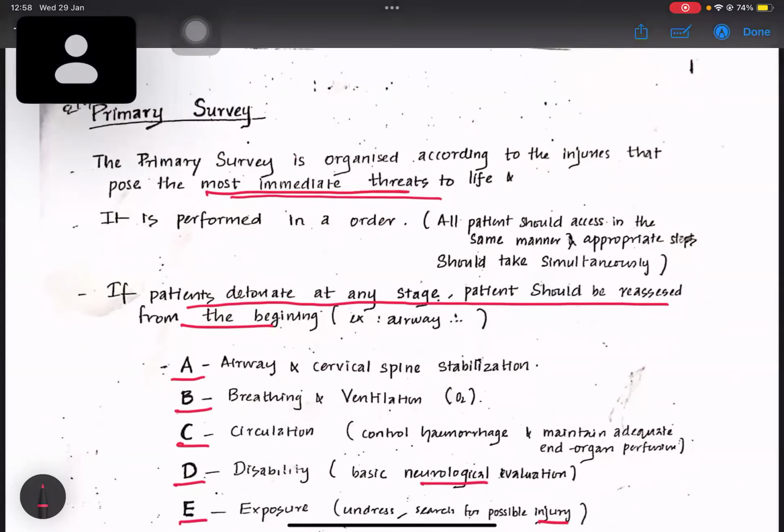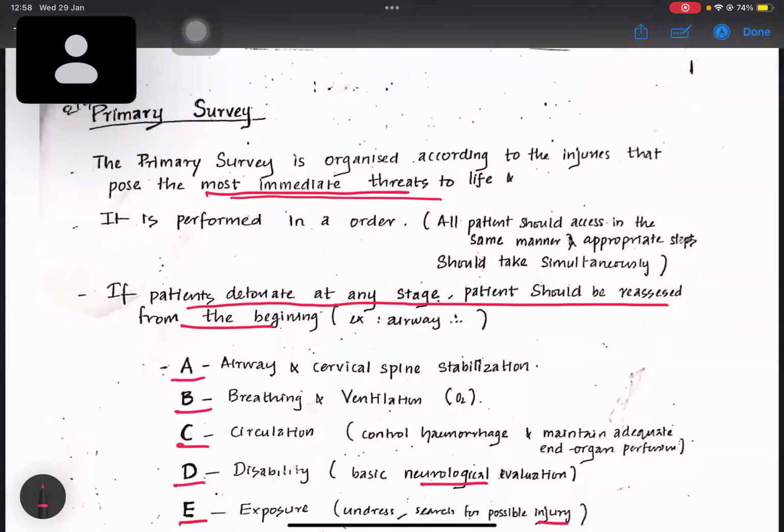So in primary survey, the most immediate threat to life is treated first. It is performed in an order, and all patients should be assessed in the same manner. We can't say he is a higher official, so we have to treat him first. We can't differentiate patients like that.